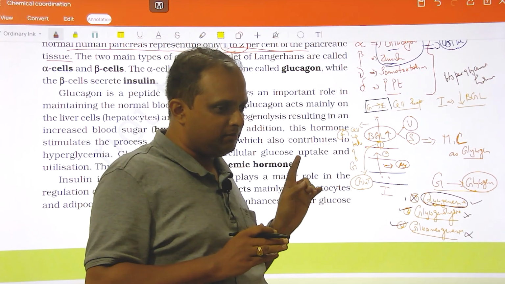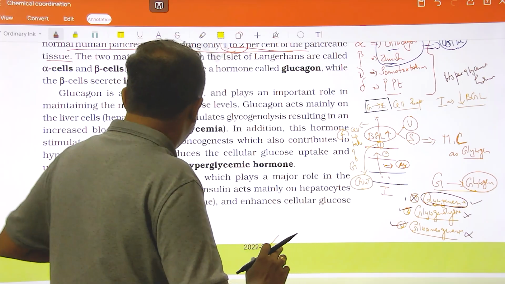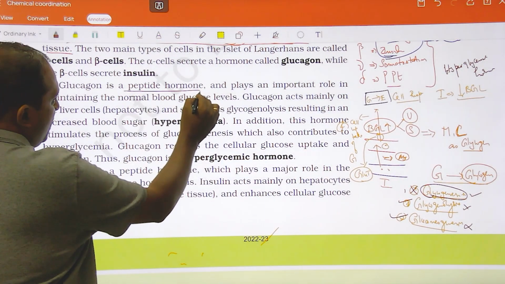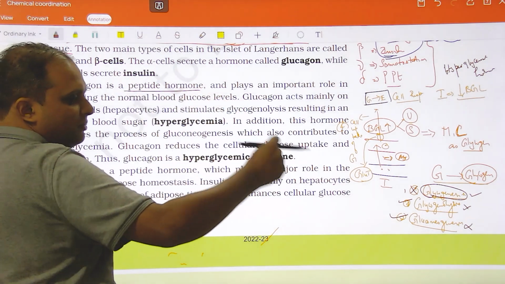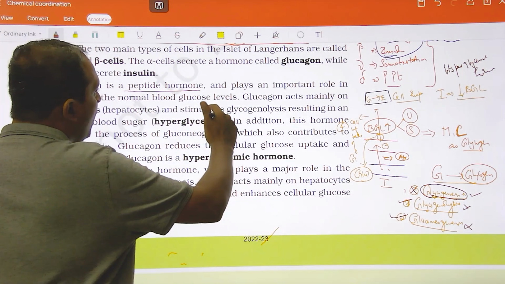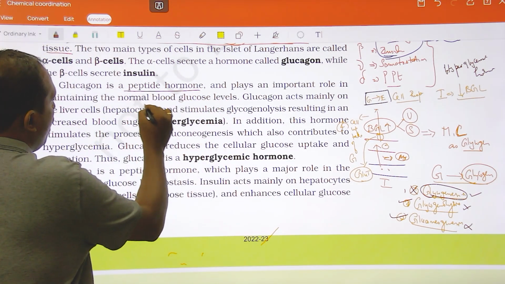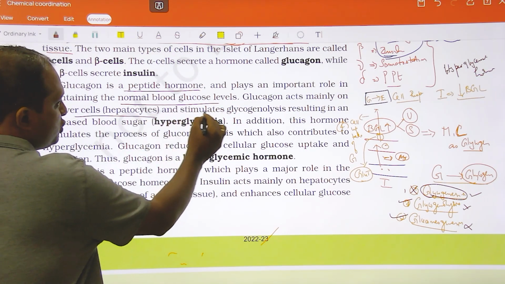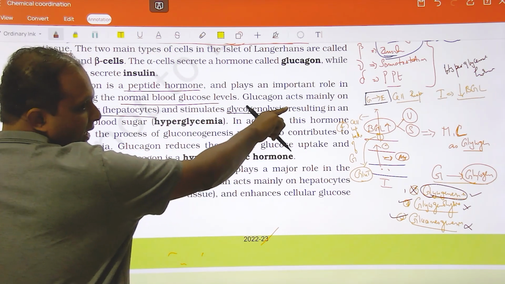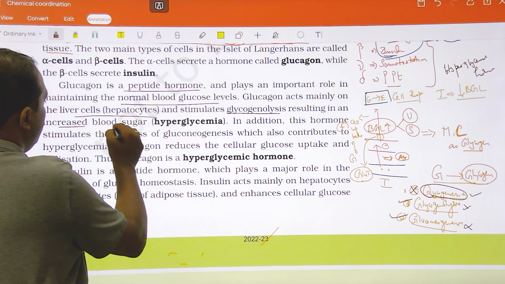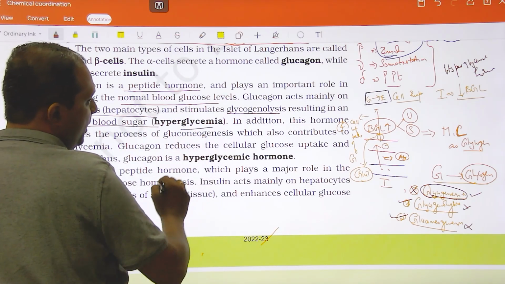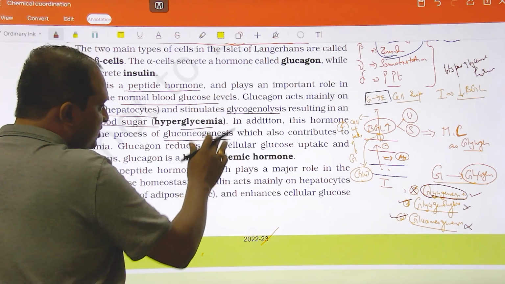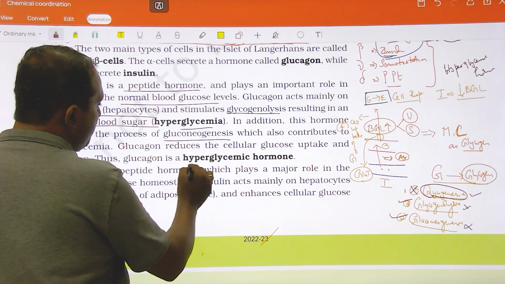Clear? Okay. Glucagon is a peptide. Peptide hormone means it is a sequence of amino acids. It plays an important role in maintaining normal blood glucose level. Glucagon mainly acts on liver cells, hepatocytes, and stimulates glycogenolysis, resulting in increased blood glucose level, which is hyperglycemia. In addition, this hormone stimulates the process of gluconeogenesis. Hence it is called a hyperglycemic hormone.